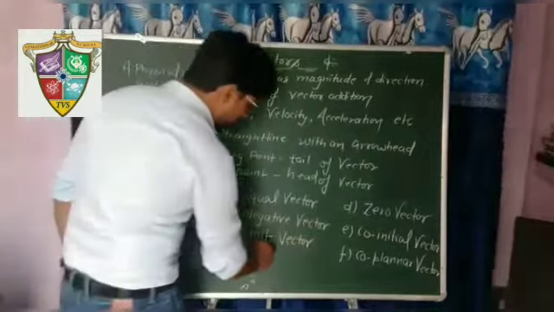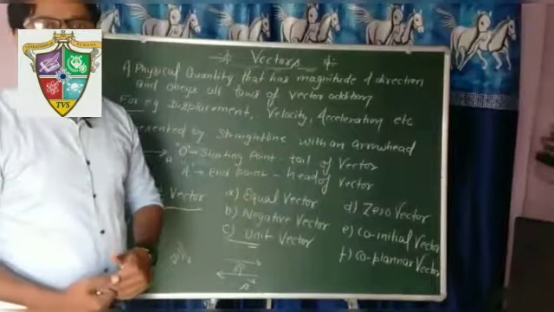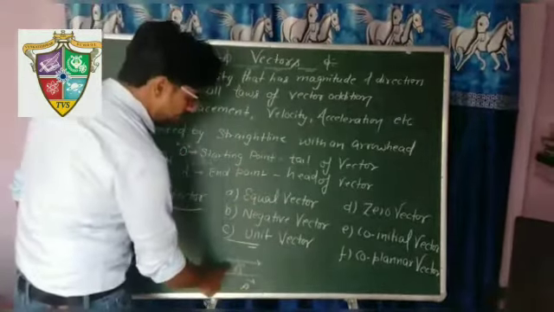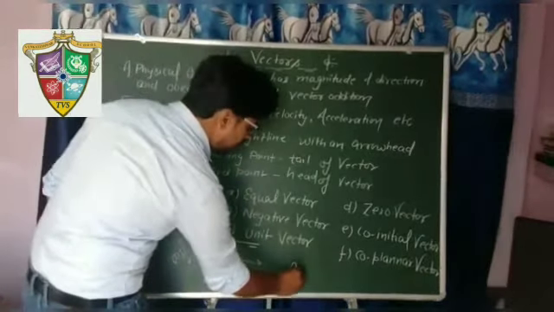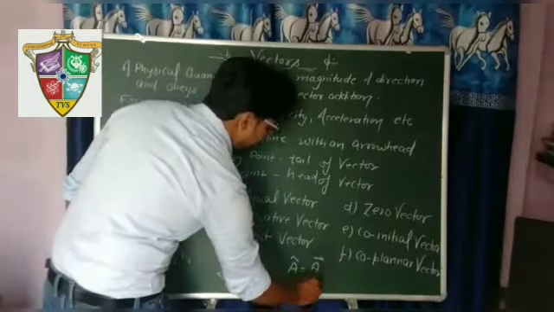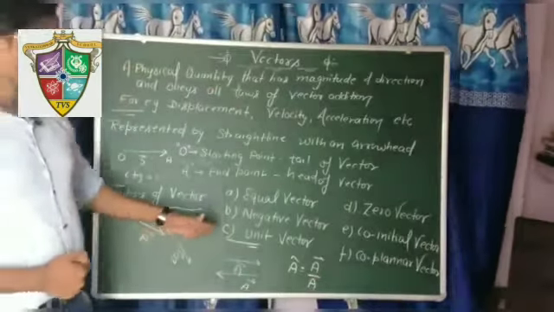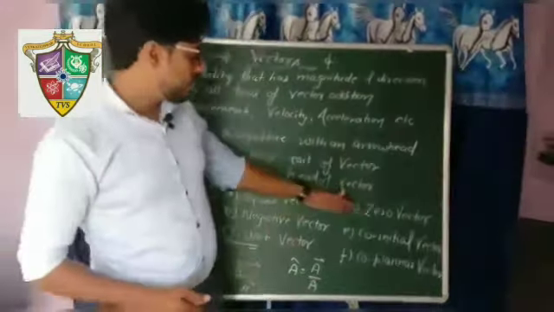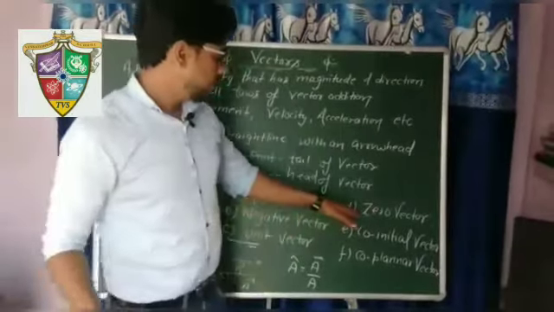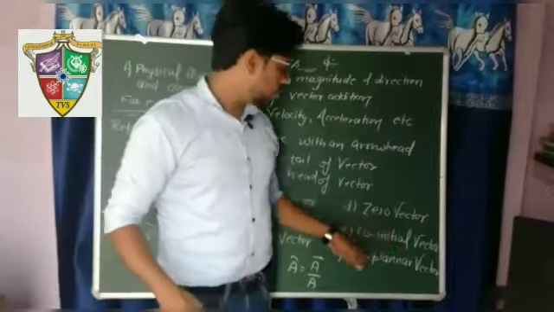So next is unit vector. Unit vector means if a vector is divided by its magnitude, then the vector obtained is known as a unit vector. Say if we wish to calculate the unit vector of A, it is denoted by A cap, and how is it calculated? Vector A divided by its magnitude only. So this is a unit vector. And zero vector: if a vector has zero magnitude, then it is said to be a zero vector or null vector.